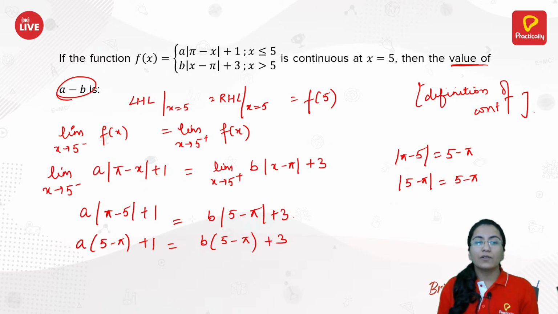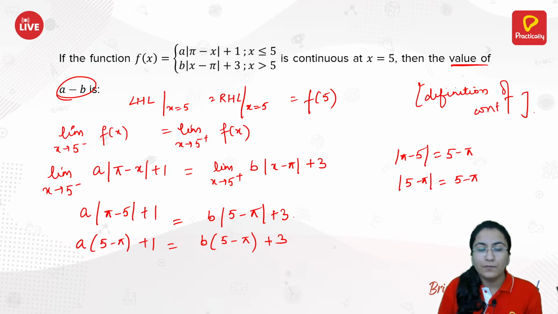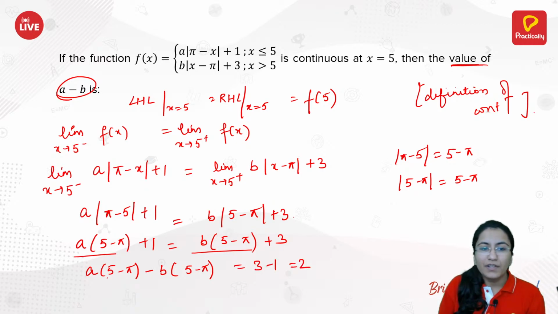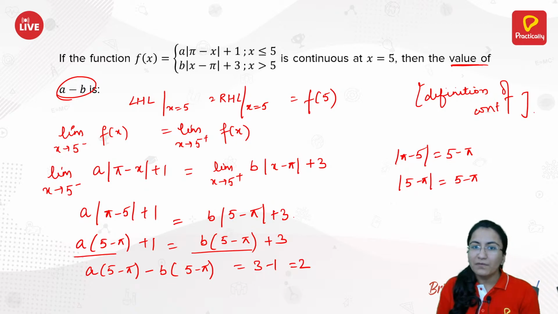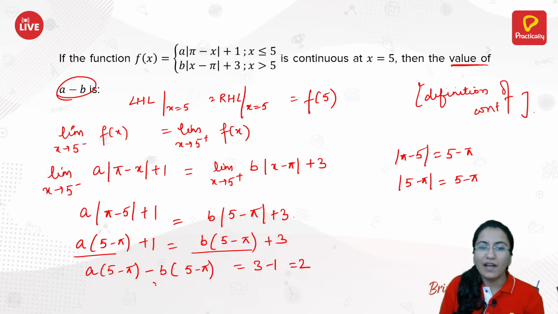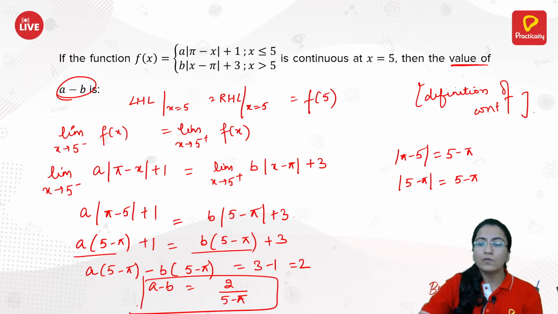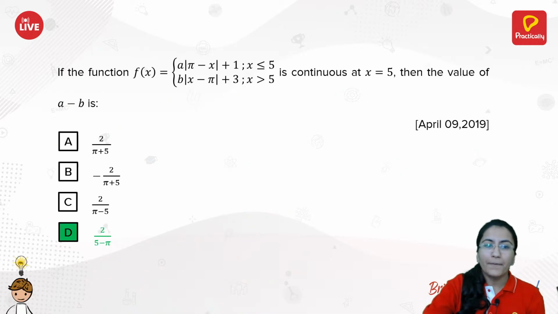You are supposed to calculate the value of a minus b. So for that, you take this on one side and the rest onto the other side. So you have a into 5 minus pi minus b into 5 minus pi is equal to 3 minus 1, which is 2. So take this 5 minus pi common from the left hand side and take it to the other side. So you have a minus b is 2 by 5 minus pi.